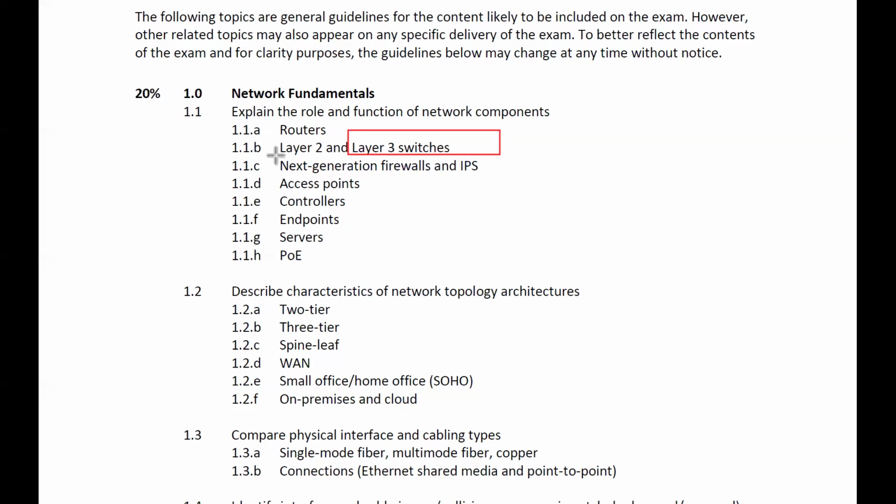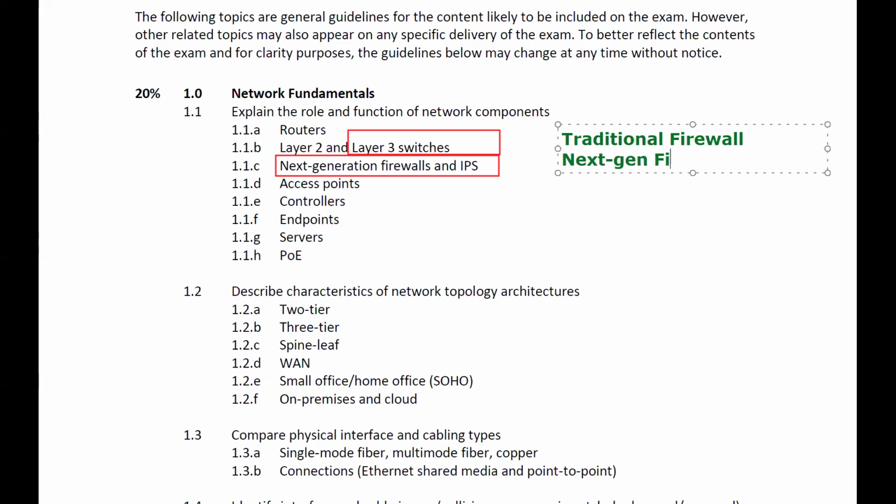Next, it is written here next generation firewalls. See, here we can say that we are going to have different types of firewalls. One is called a traditional firewall, right? And one is what? Next generation firewall. So see what the differences between them are.